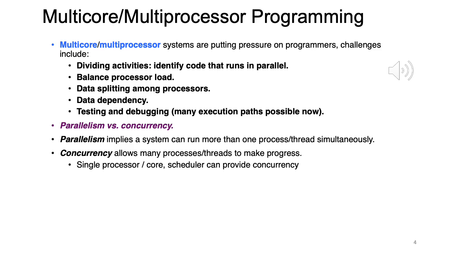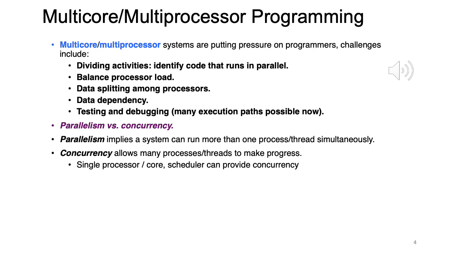Parallelism allows, of course, each process or thread on a separate CPU. Concurrency allows many processes or threads to make progress. Okay. So a single processor or core scheduler can provide concurrency. Okay. So concurrency is possible with a single processor or core. Right. So here what is happening is, as we discussed in the earlier chapters, you are supporting many processes, and then when process 1 does IO, you give the CPU to some other process, and then to process 3, then to process 4.